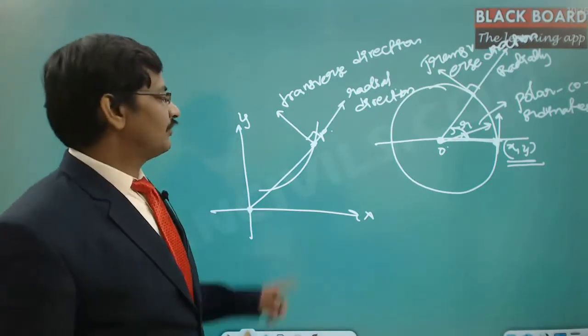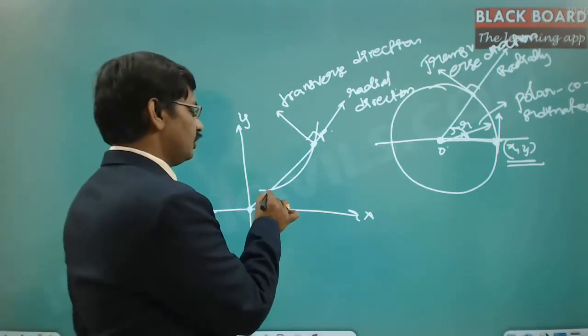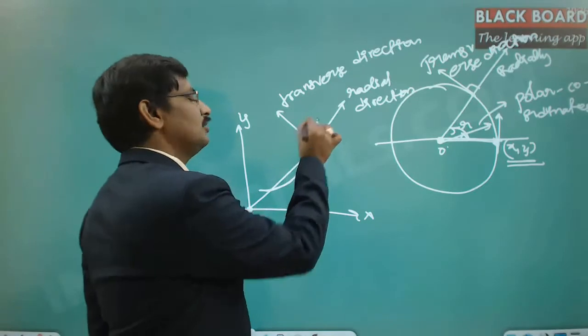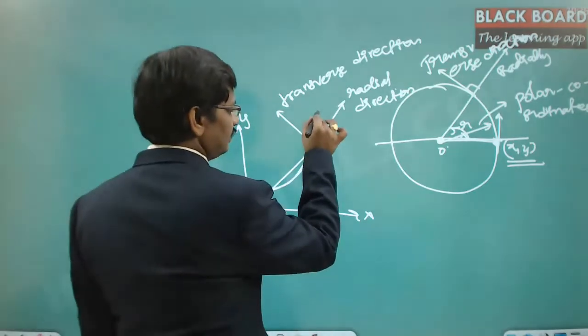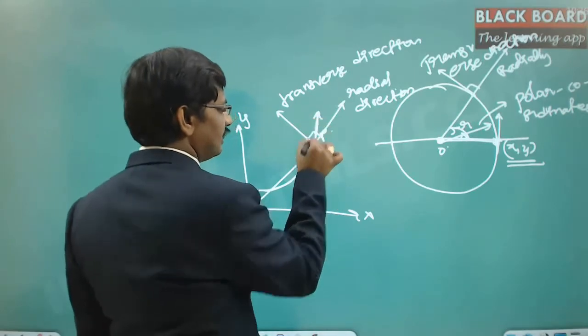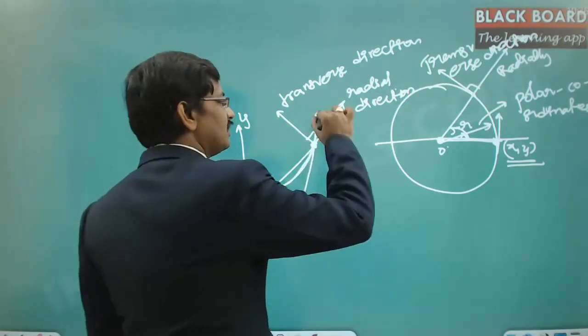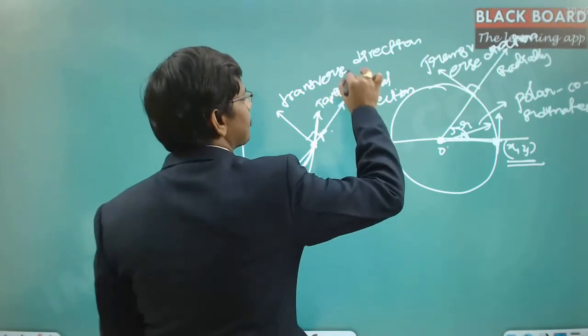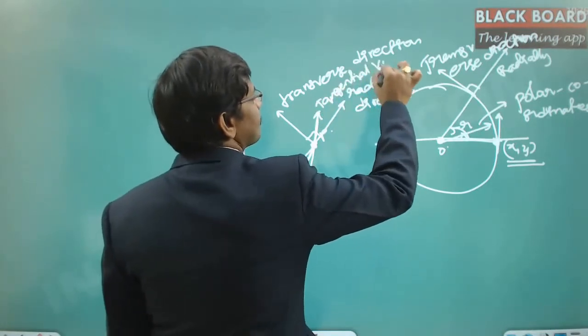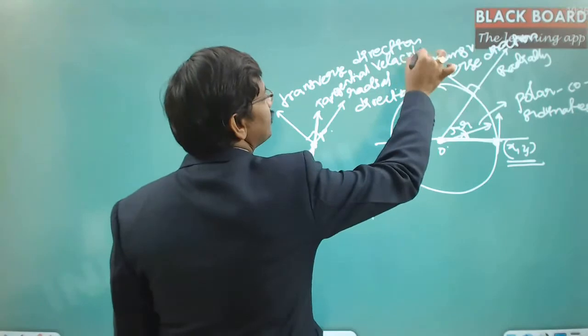Now here, this is the curve of movement. On this curve, the particle is moving. If you draw a tangent to this curve at this location, then this is the direction of the tangent at this particular point. Now, this directional velocity is nothing but the tangential velocity. So this is the tangential velocity.